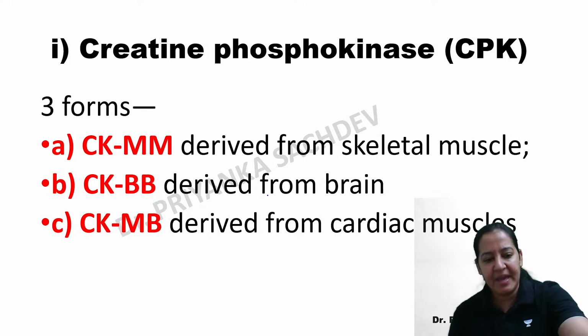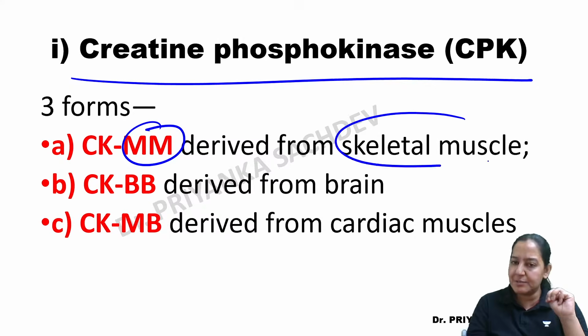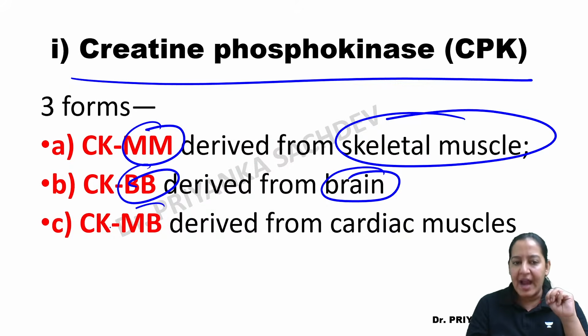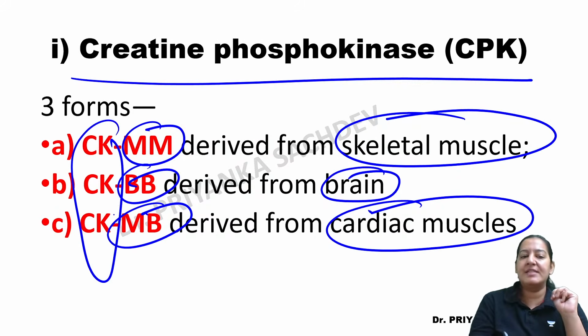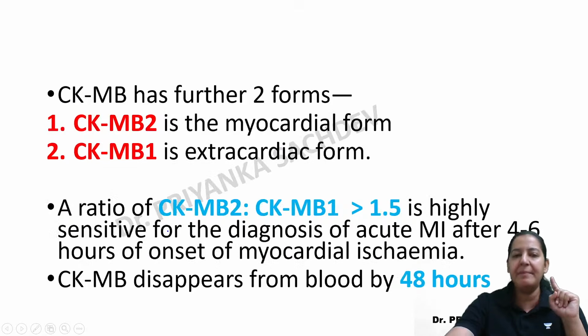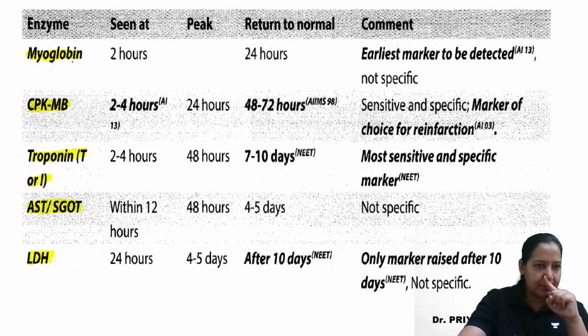You can see CPK-MB, as I have told you, it is of 3 types. CPK-MM is present in the cytoplasm of the skeletal muscle. BB is present in the cytoplasm of the brain. And MB is present in the cytoplasm of the cardiac muscle. So don't see only CK. See the MB variant of CPK in the blood. That is important, right? And in MB there are two, MB1 and MB2, right? So that is the specific one, right? So that is about the CPK.